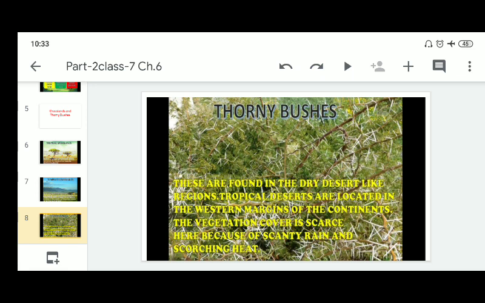The vegetation cover is scarce here because of scanty rain and scorching heat. The plants usually have thorns instead of leaves to prevent water loss. For example, cacti and brittle bush are two plants that you can find here easily.